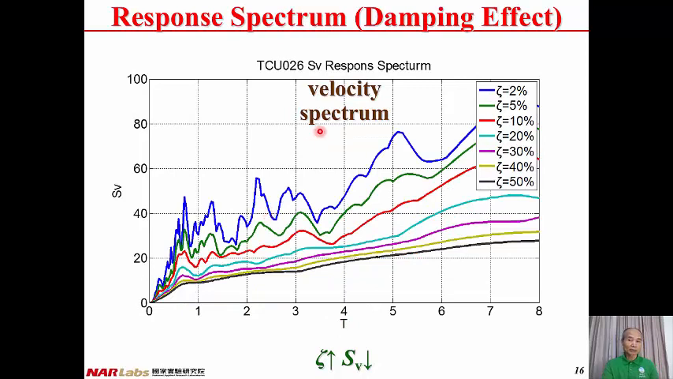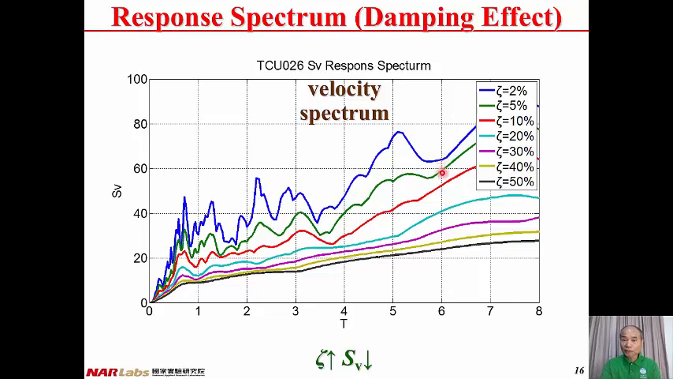And this is for velocity spectrum. We take damping ratio equal to 5% as a reference. When the damping ratio is less than 5%, the peak relative velocity of the structure becomes higher. When the damping ratio is higher than 5%, the peak relative velocity of the structure becomes lower. And this is 2%, 5%, 10%, 20%, 30%, 40%, and 50% for the damping ratio of the structure.